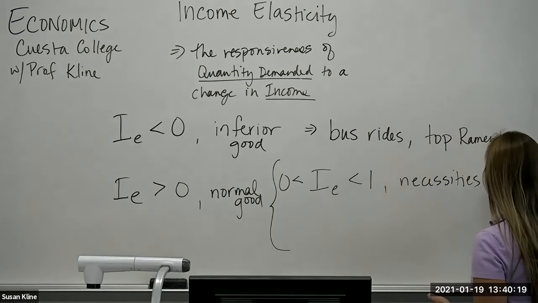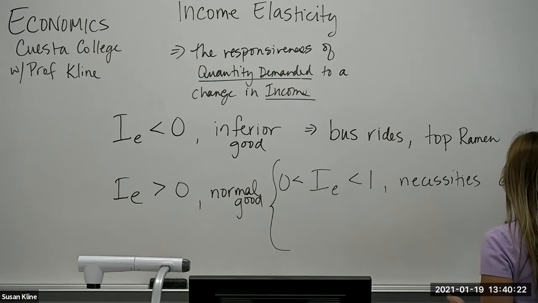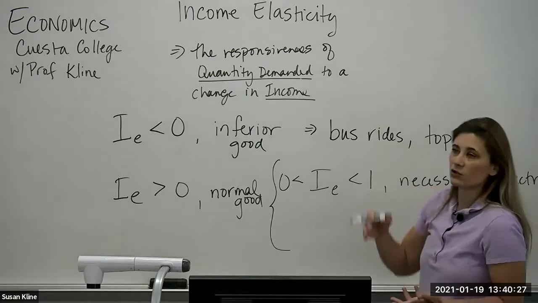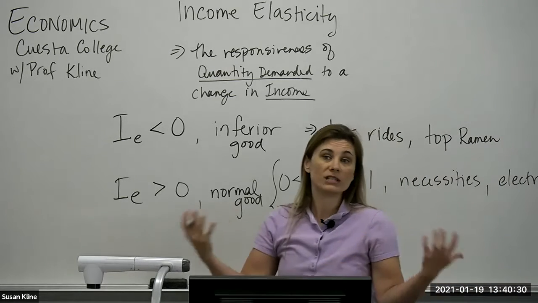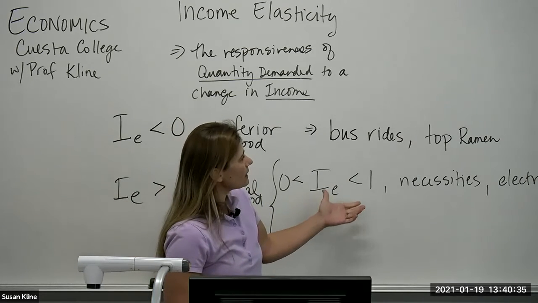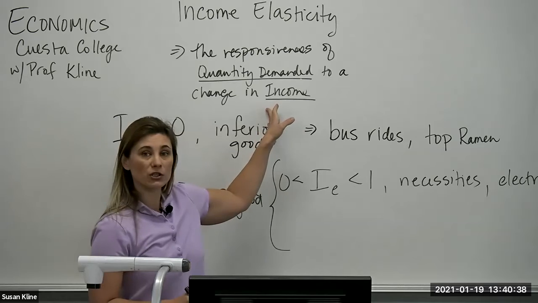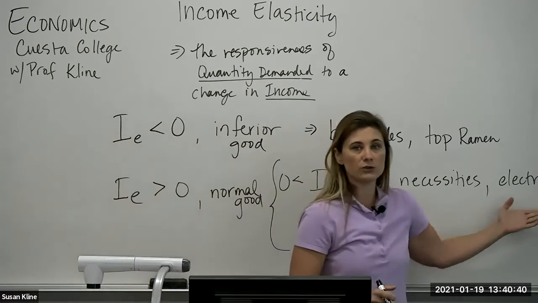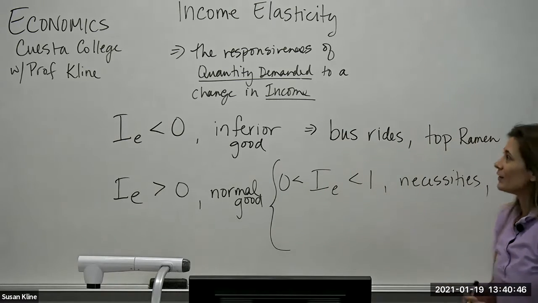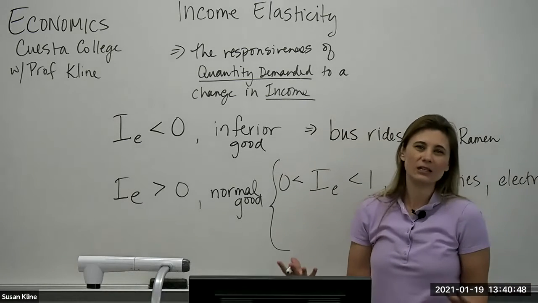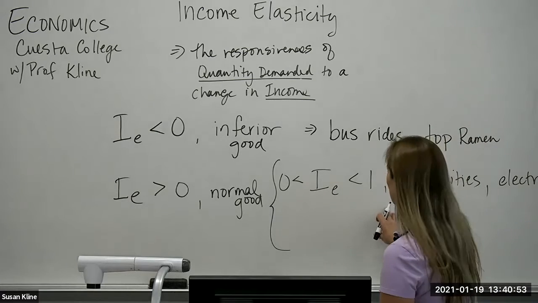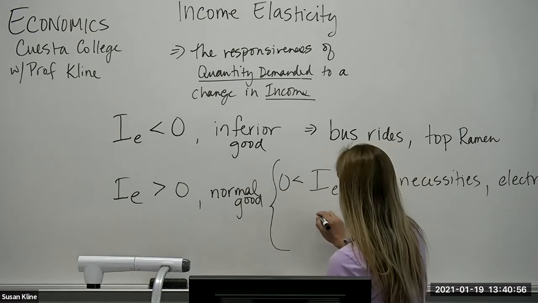So these might be things like electricity, right? When your income goes up, you might spend more on electricity as you buy more TVs or you buy more personal devices for your home, but it's not going to be necessarily in proportion to how much your income has gone up because you're likely already using a certain amount of electricity, right? Salt is also a necessity, right? If your income doubles, you're probably not going to double the amount of salt that you buy. So that's if it's between 0 and 1. Again, these are all positive, meaning that they're normal goods.